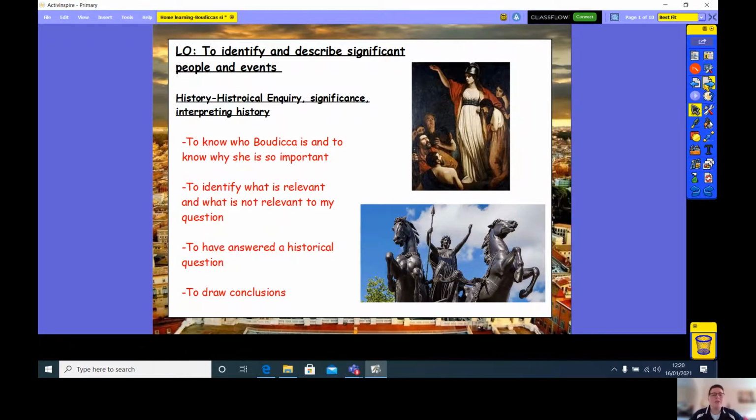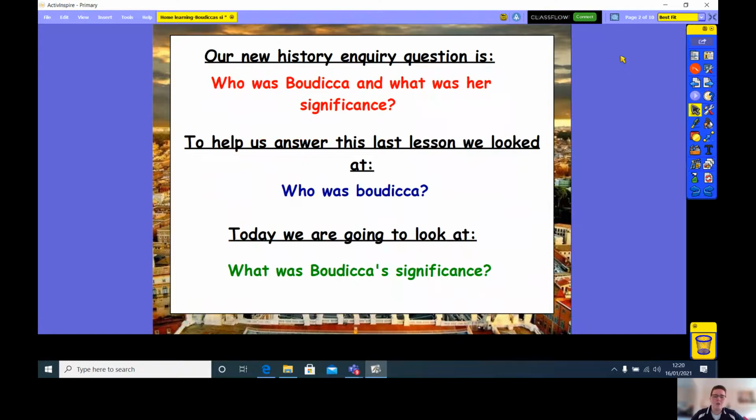Okay, so as we know from last lesson, our new history inquiry question is, who was Boudica and what was her significance? Now to help us answer this, last lesson we looked at who was Boudica, and we're going to have a quick recap of this before we look at today's question, which was, what was Boudica's significance? Okay, so let's have a little recap.